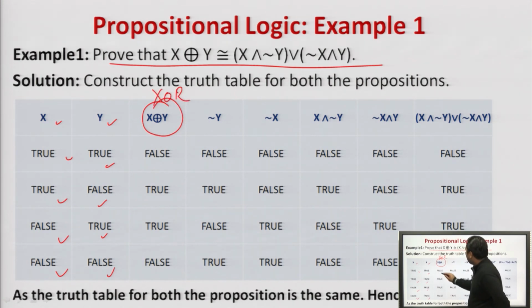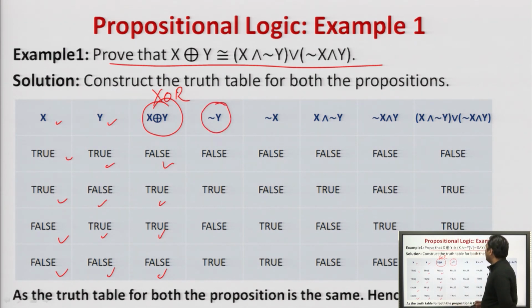So what will happen? False, false, true and true. Agreed? Because XOR is what? XOR is one of the statements should be true and other statement should be false in order to return true. If both the statements are true and both the statements are false, then XOR of x and y will return false. Agreed?